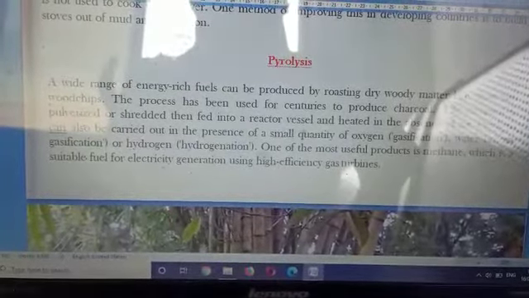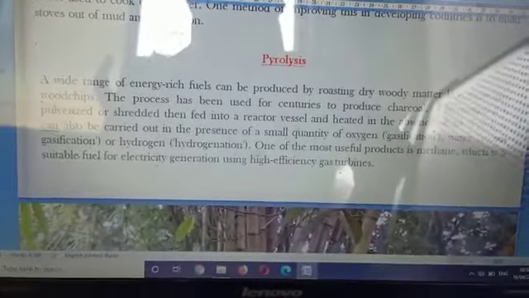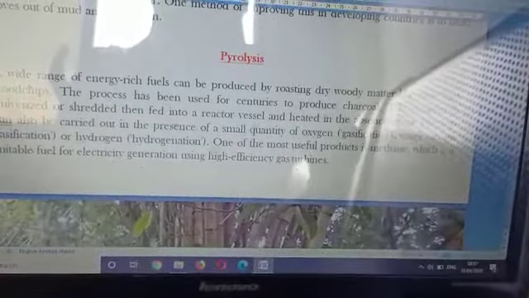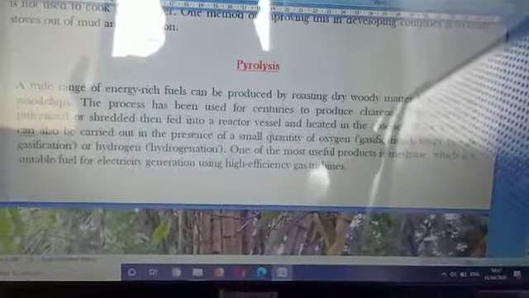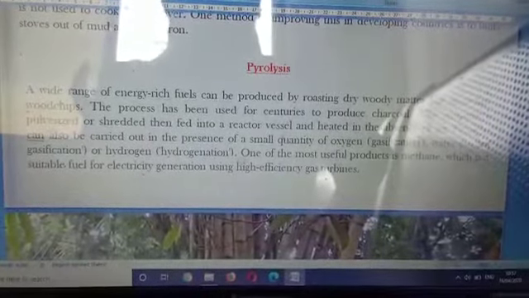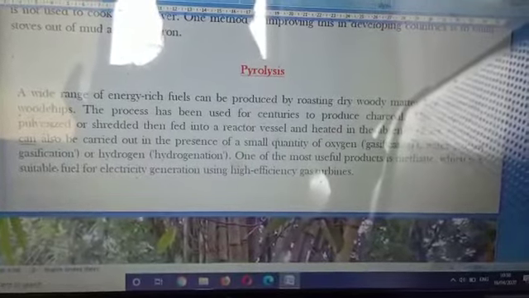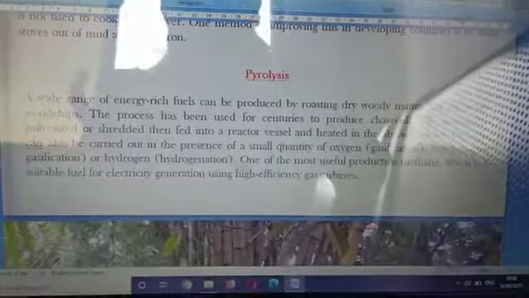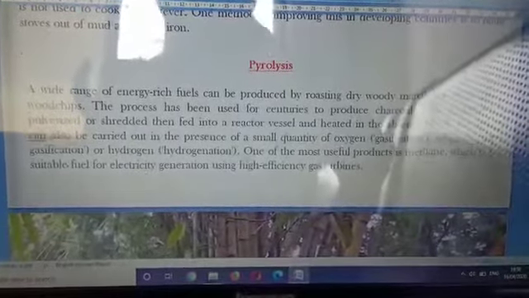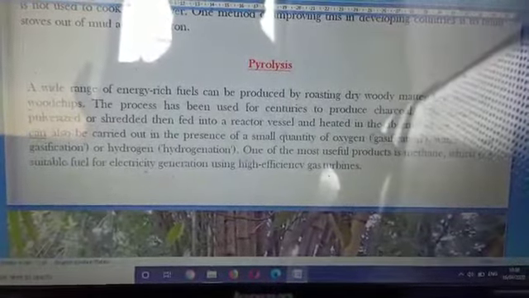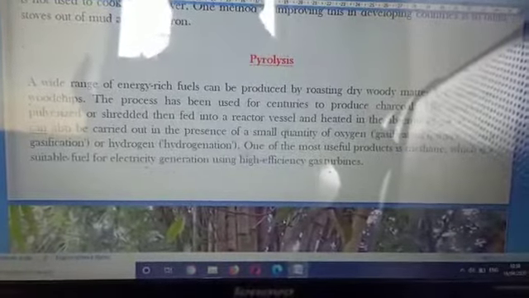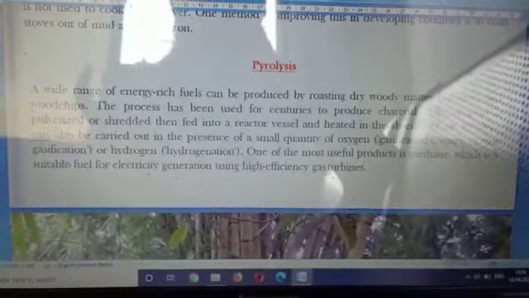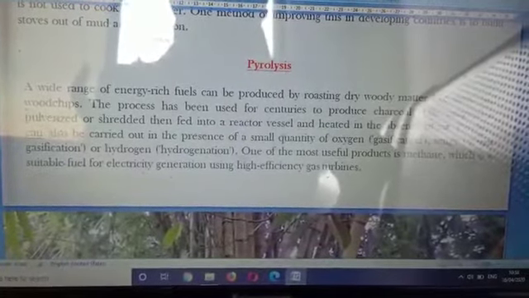This is heated in a reactor vessel in the absence of moisture, and a small quantity of oxygen is also present. One of the most useful products is methane. Basically, apart from charcoal production, it is used in the production of methane. It is used for electricity generation as a high efficiency gas turbine technique.